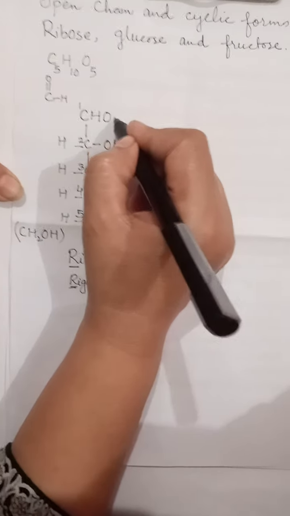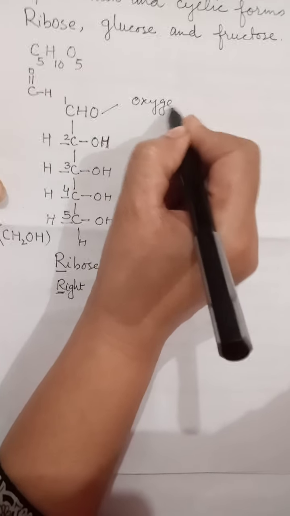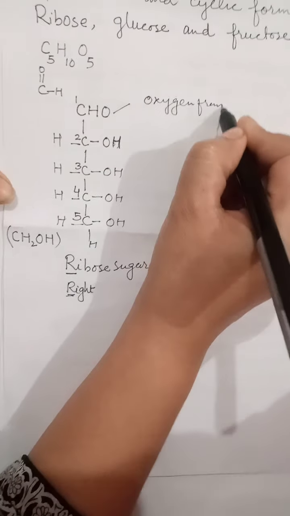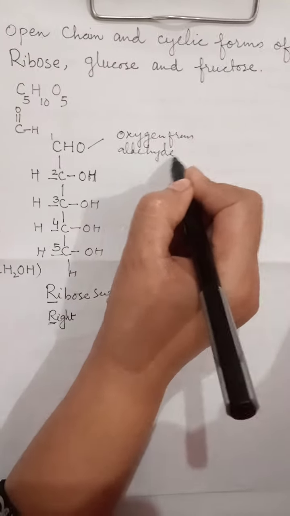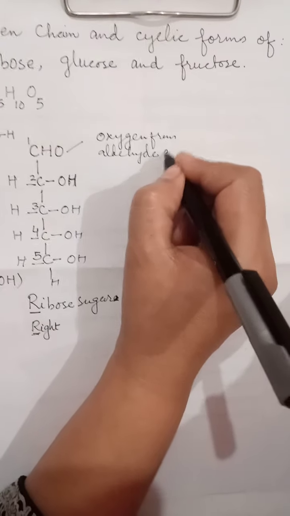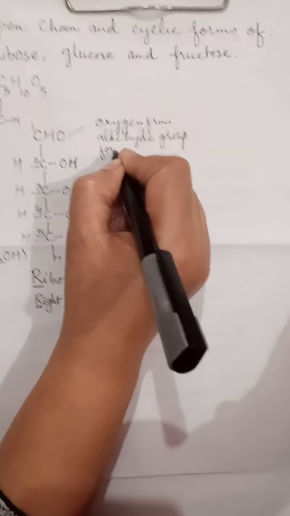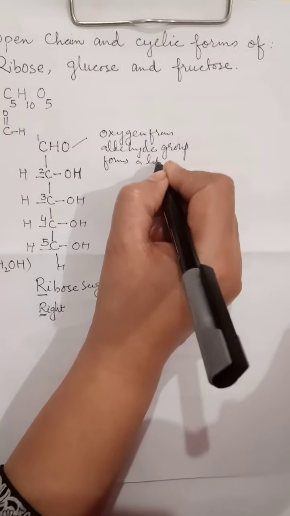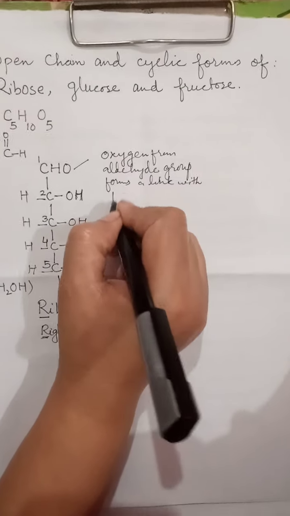During that process, the oxygen of the aldehyde group forms a link with the penultimate carbon.